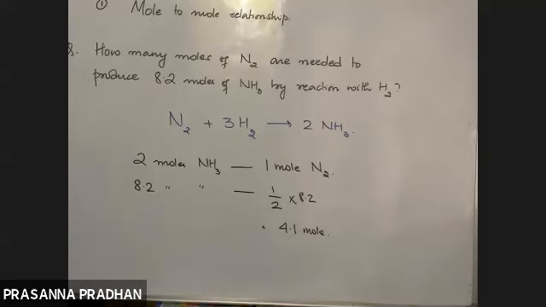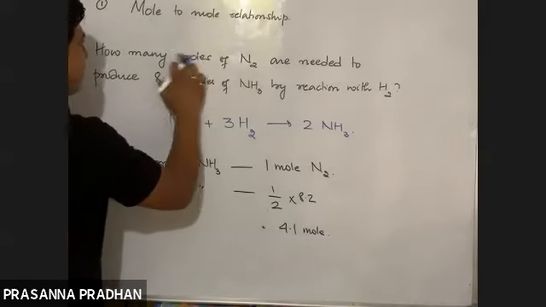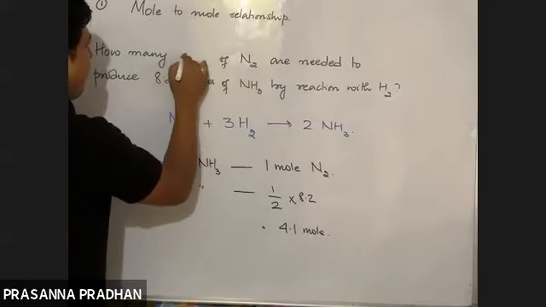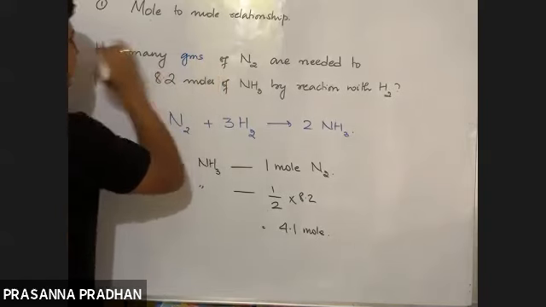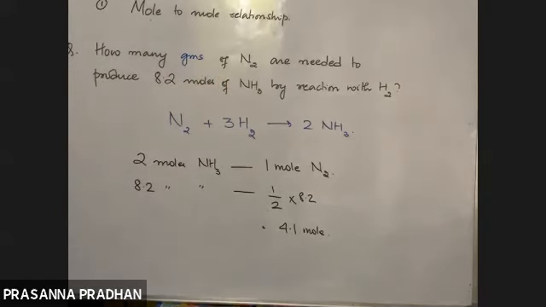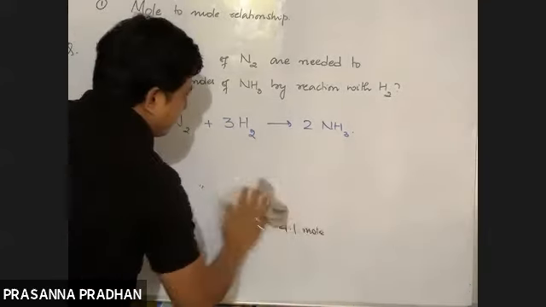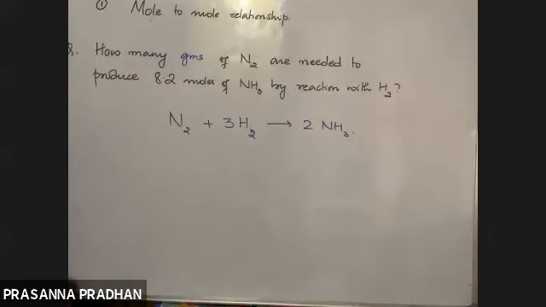Now I'll just modify this question. If I write, instead of moles, how many grams of nitrogen are needed to produce 8.2 moles of ammonia?